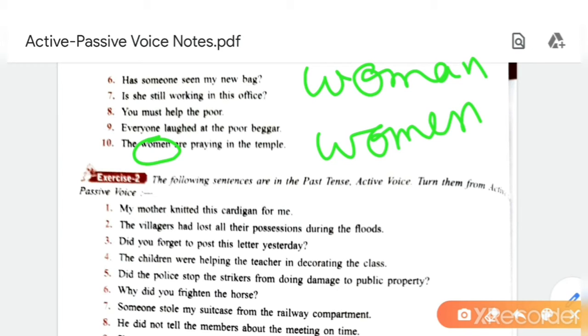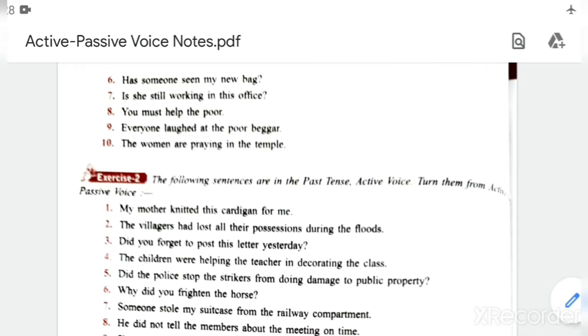WOMAN is singular, woman, and WOMEN is plural, and which is pronounced as wimen. Okay, so keep this in your mind. The singular is pronounced as woman, and the plural is pronounced as women. Understood?